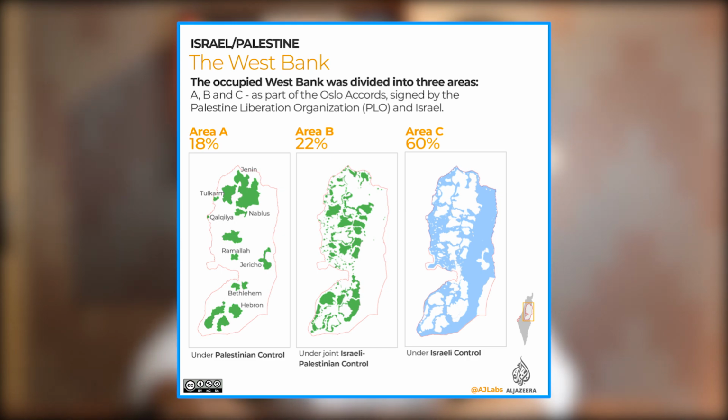Area A, which was about 18% and was under the control of the Palestinian government. Area B, which had joint control of both the Israeli and the Palestinian government and had about 22% of the land. And Area C, which held about 60% of the land and was under the control of the Israeli government.